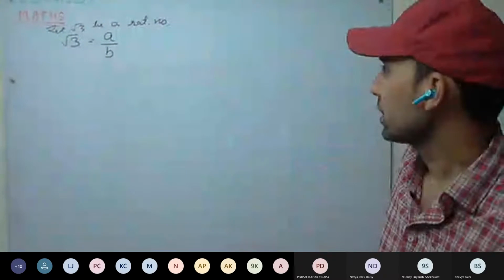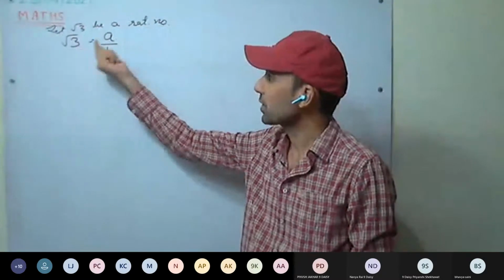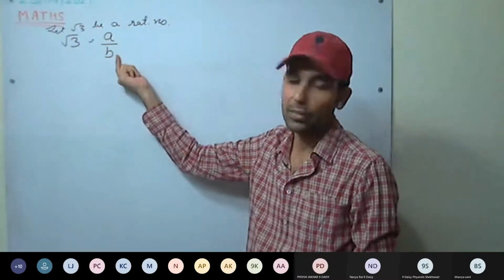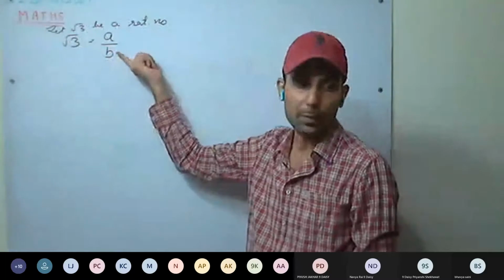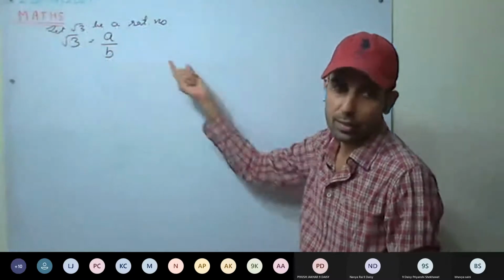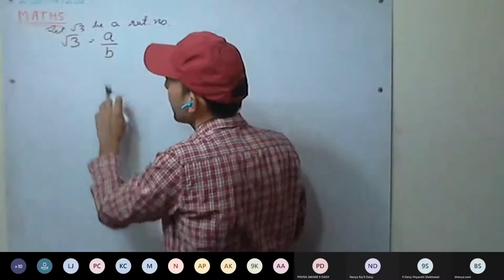So we suppose that root 3 is a rational number. If it is rational, it can be expressed in the form of A by B, where A and B are integers and B not equal to 0, and A and B are co-primes. That is, they do not have any common factor other than unity.